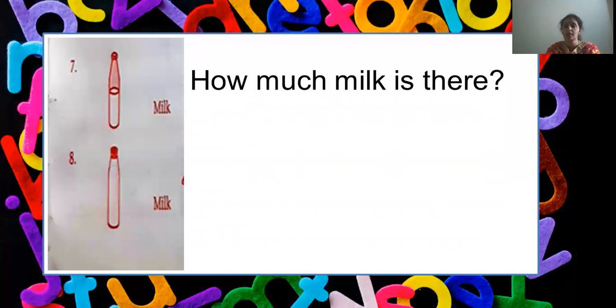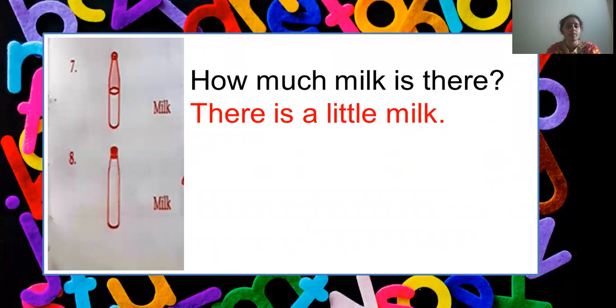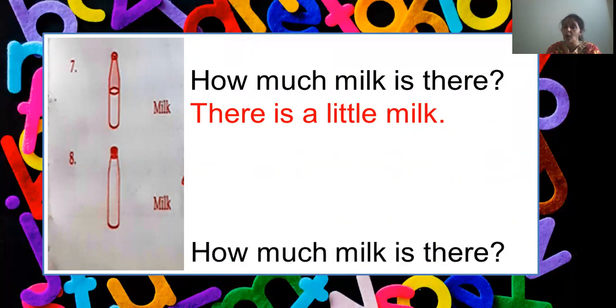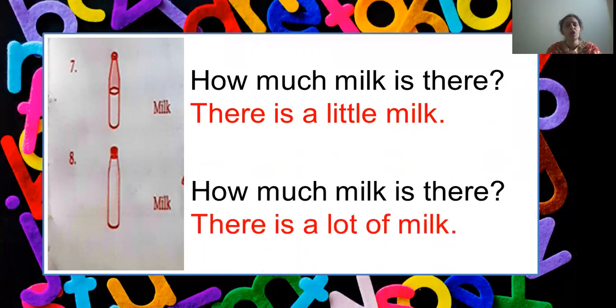The seventh one, the answer would be there is a little milk. The next one, again the question would be how much milk is there? The answer would be, yes, there is a lot of milk. Okay, I hope you all have followed till here, children. Yes, for countable nouns, we are using the question how many.